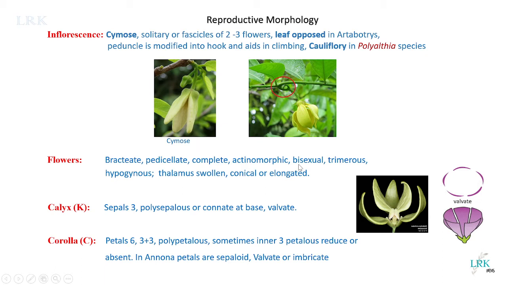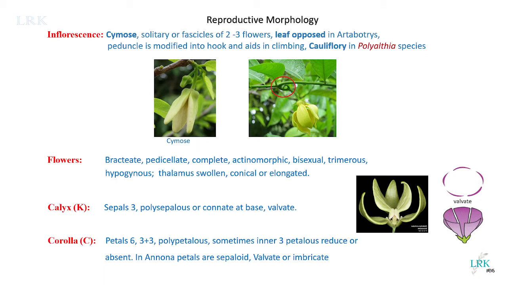Bisexual means both male and female reproductive organs are present in the same flower. So these are bisexual flowers. And merosity is trimerous. Merosity refers to the number of sepals and petals and the essential organs, that is androecium and gynoecium. If they are present in three or multiples of three, we call them trimerous flowers.